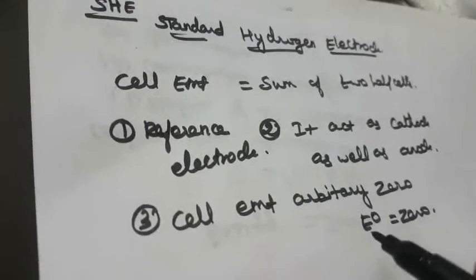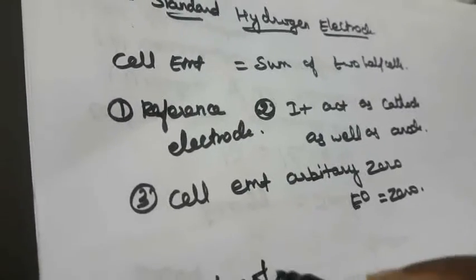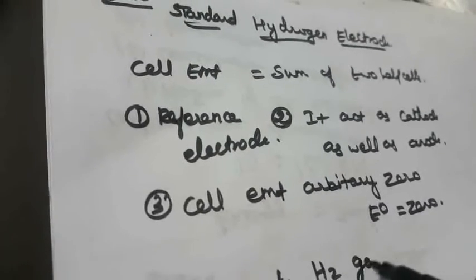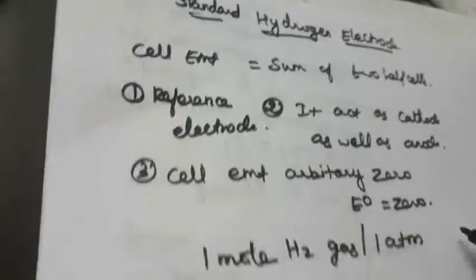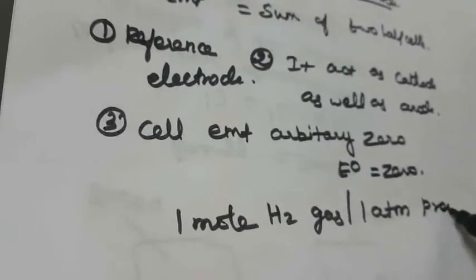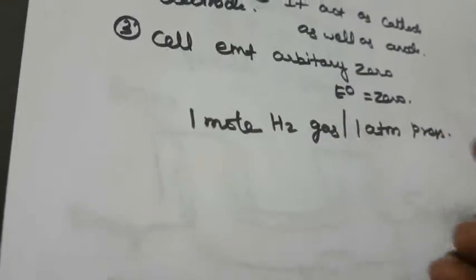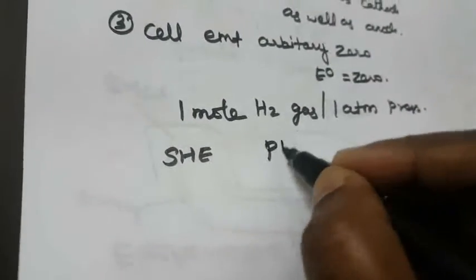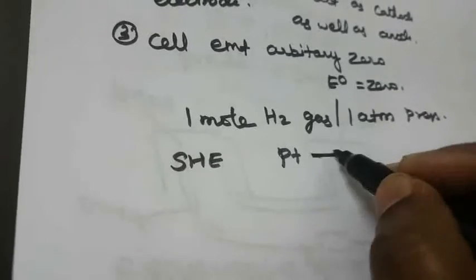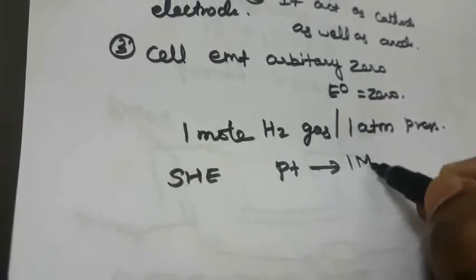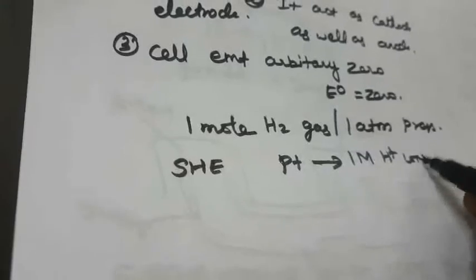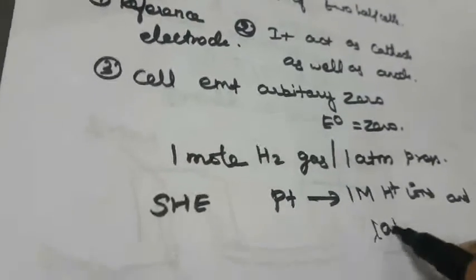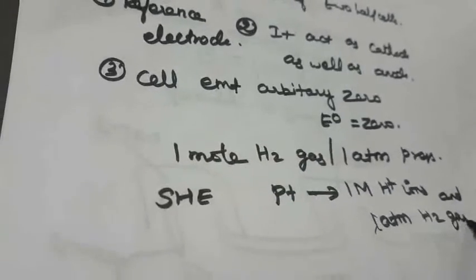This takes place at 1 mole of hydrogen gas at 1 atmospheric pressure. In this SHE, the hydrogen electrode, platinum electrode is used. 1 mole of H+ ions and hydrogen gas at 1 atmosphere are used in this SHE.